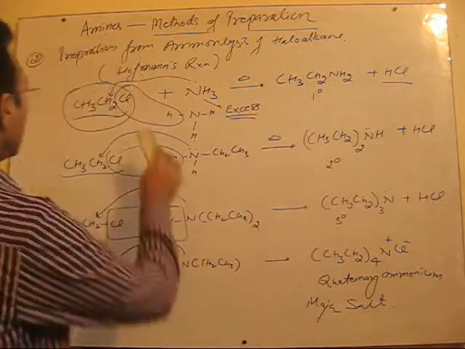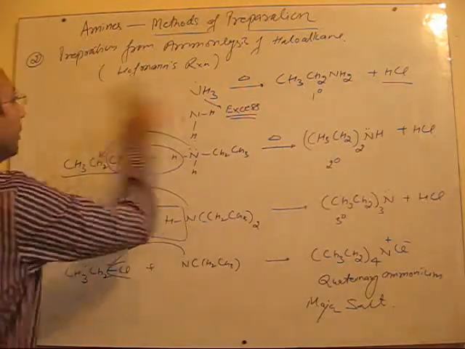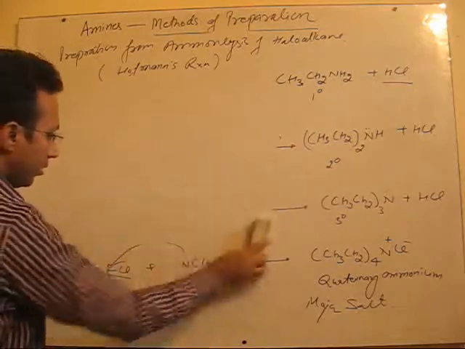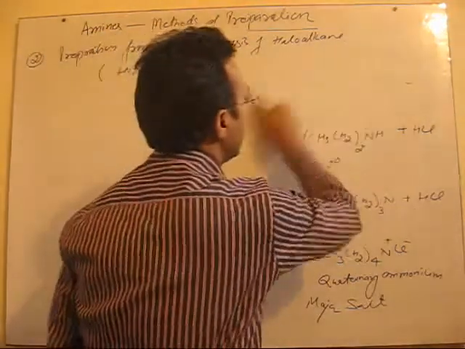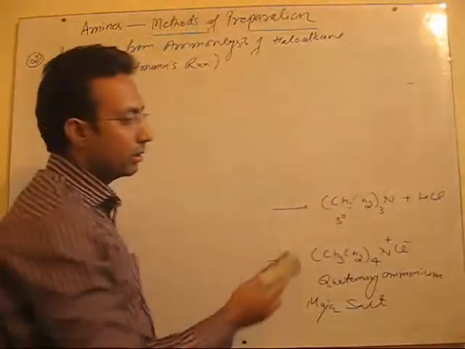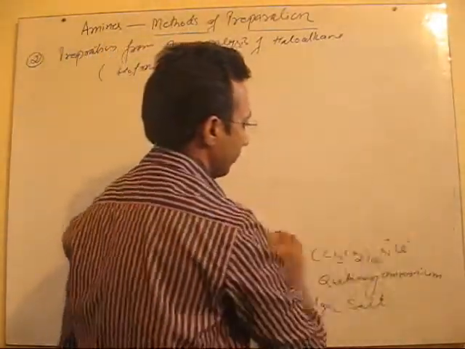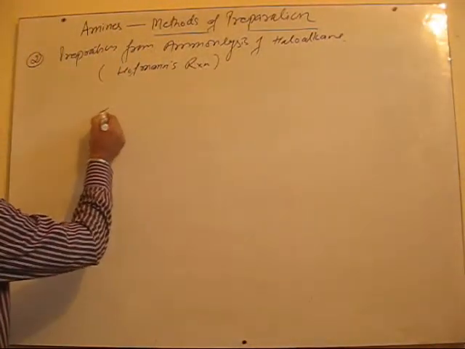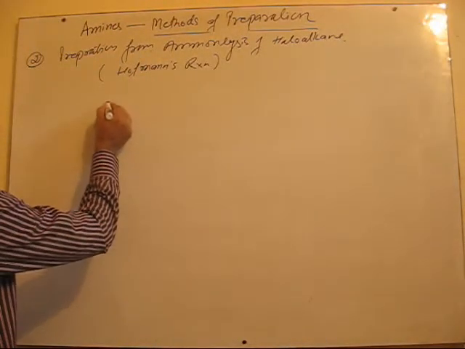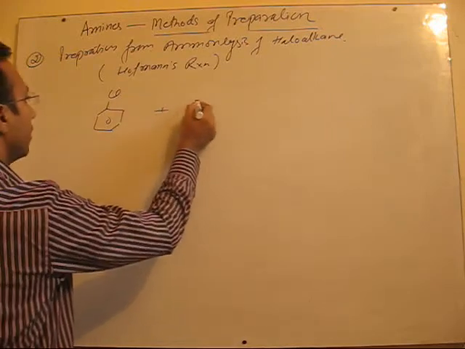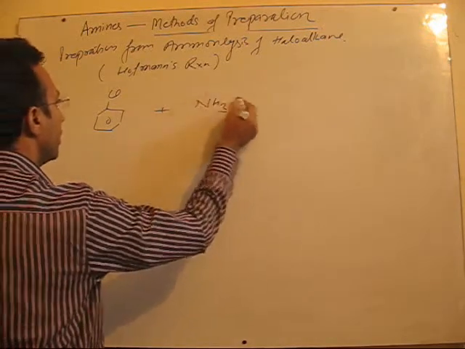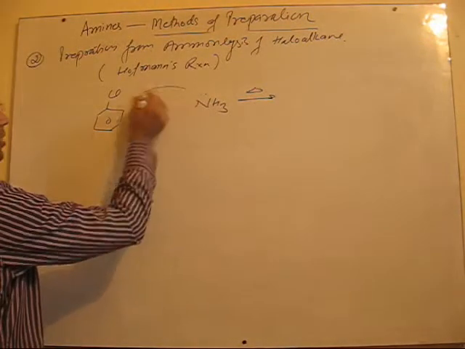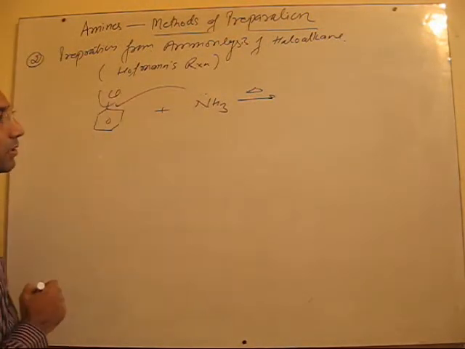Fine. Another important factor regarding this reaction is that it cannot be used to prepare aromatic amines. For example, to prepare an aromatic amine, we have to treat ammonia with chlorobenzene, so that nitrogen attacks here and Cl negative is lost.